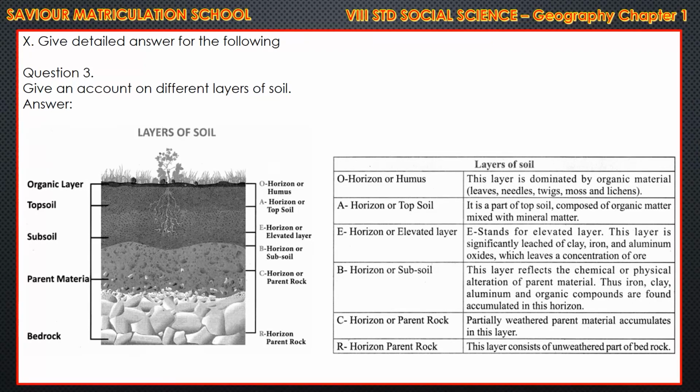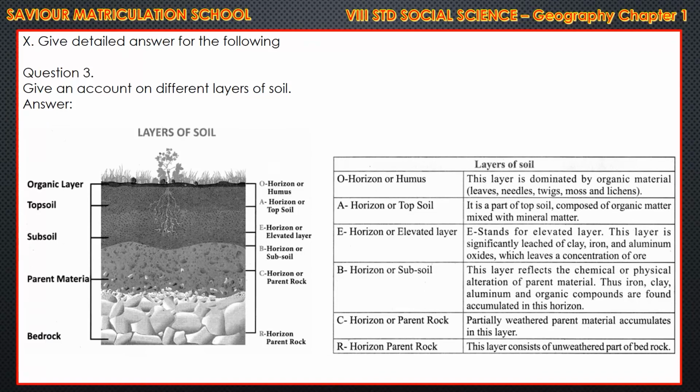O means horizon or humus. This layer is dominated by organic material. That is, it will have leaves, needles, twigs, moss and lichens. A means horizon or topsoil. It is a part of topsoil composed of organic matter mixed with mineral matter. And E means horizon or eluviated layer. This layer is significantly leached of clay, iron and aluminium oxide, which leaves a concentration of ore.